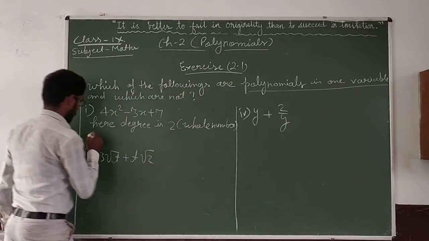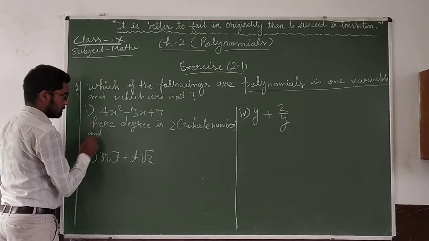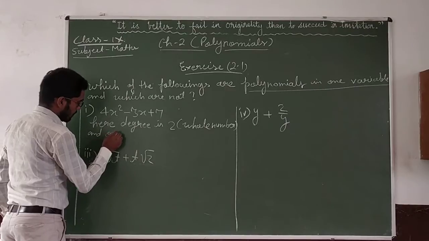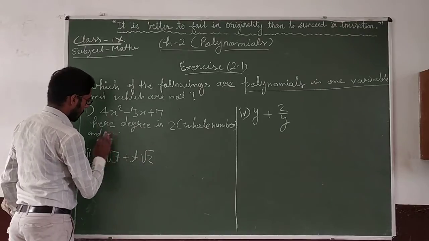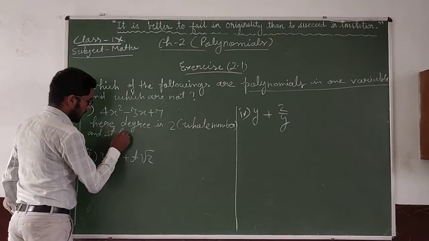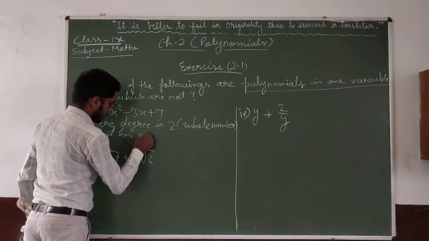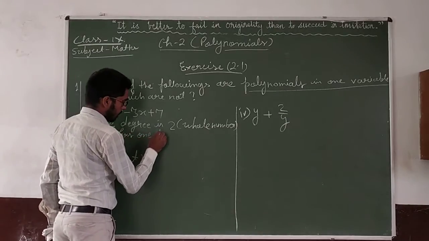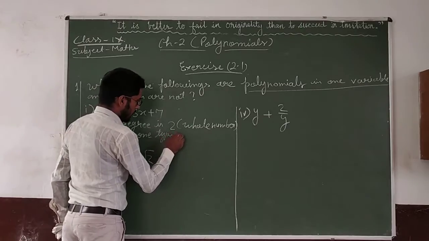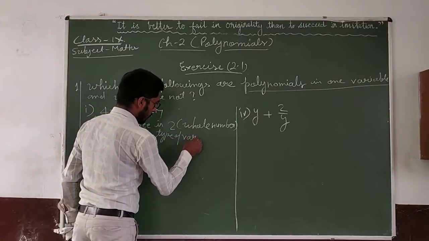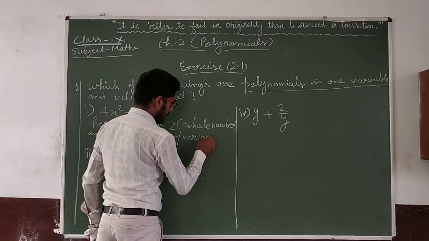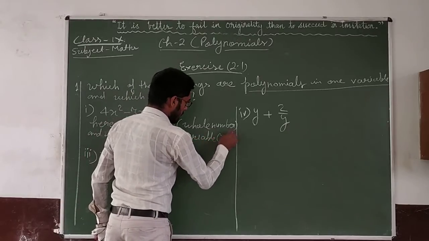That is a whole number, and it has one type of variable, that is x.